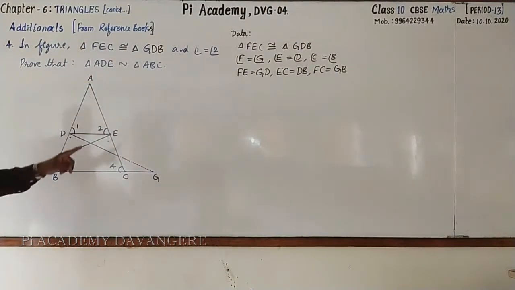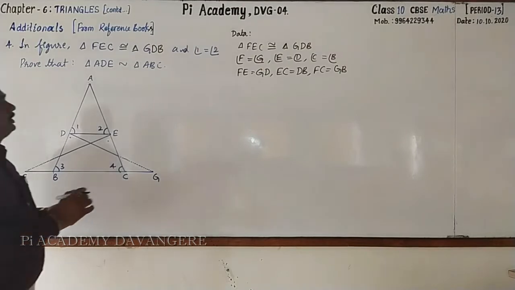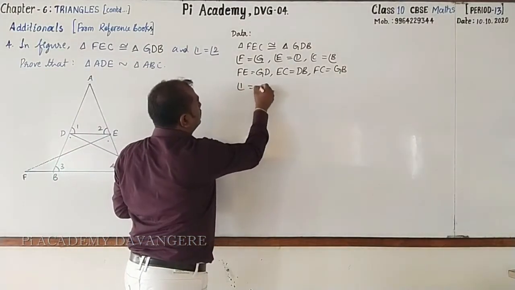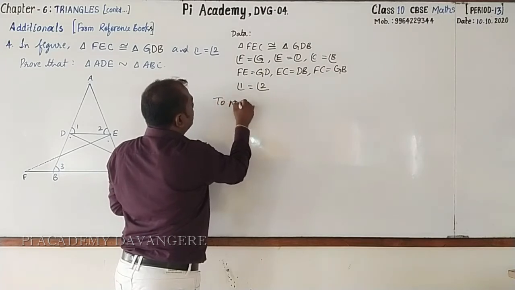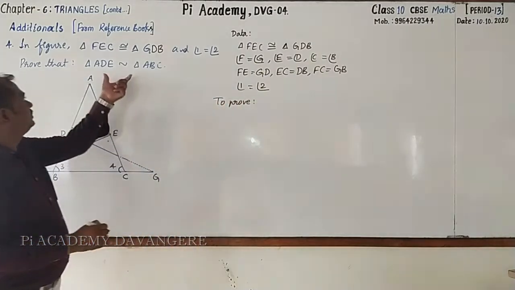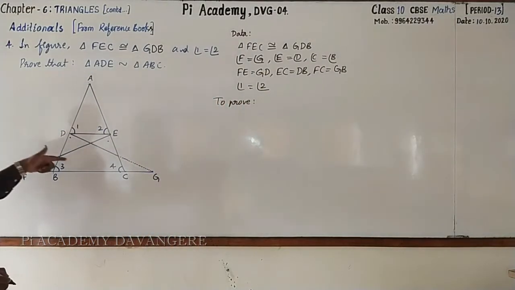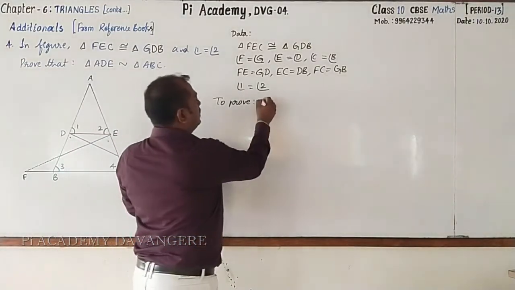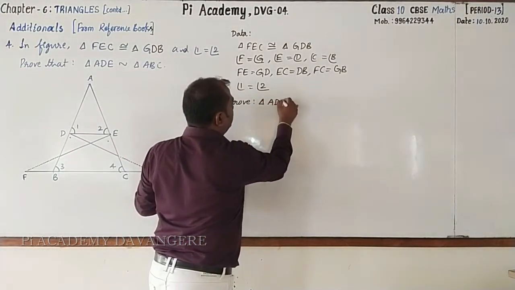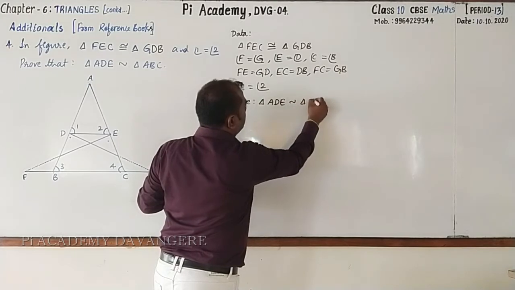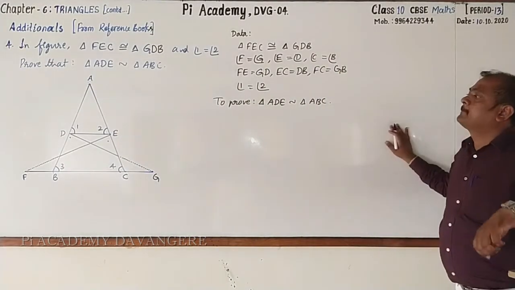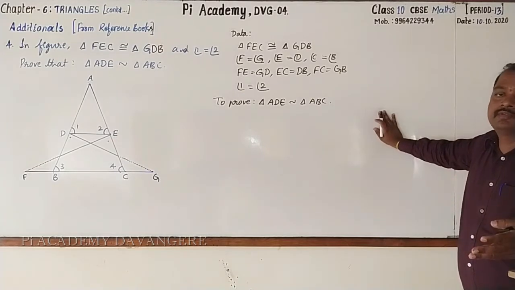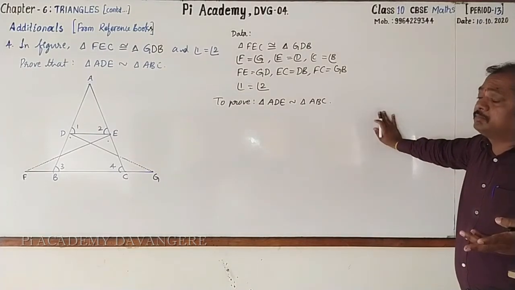Then they are given angle 1 and 2 are equal. Angle 1 equal to angle 2. So with this information, we are going to prove that these two triangles ADE and ABC are similar. Triangle ADE is similar to triangle ABC. Obviously, to prove them as similar, we have to use any one of the similarity criterion. But which one will come?